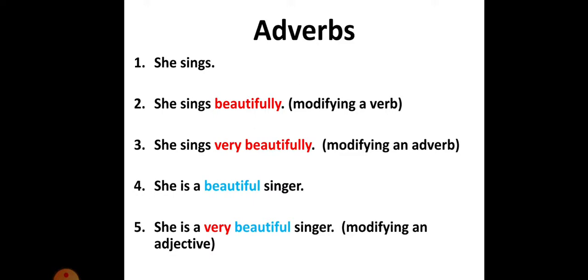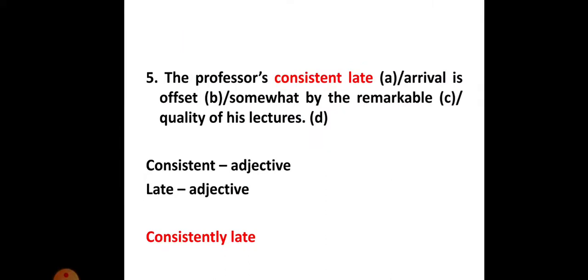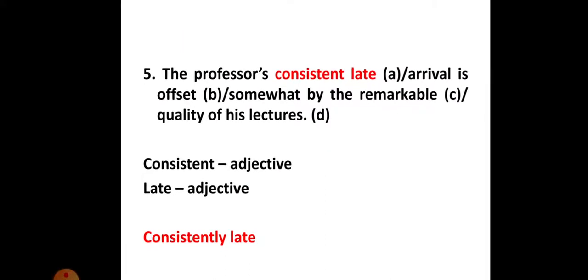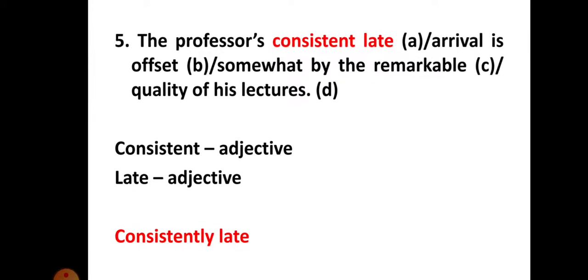Please do remember. Now what we can do here is, if you can understand this statement carefully, the professor is always late, and he maintains consistency in being late. So this can be converted like consistently late. So why have I changed this form into an adverb?